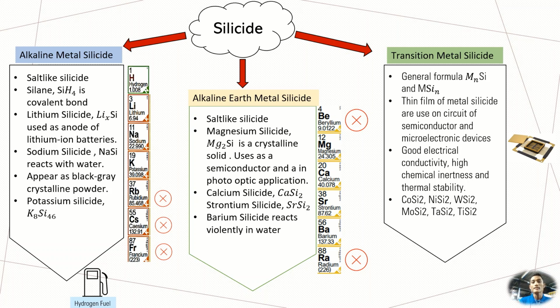Lastly is transition metal silicide, with general formula MnSi, where M represents a transition metal element. Thin films of metal silicide are used on circuits of semiconductor and microelectronic devices. They have good electric conductivity, high chemical inertness, and thermal stability.